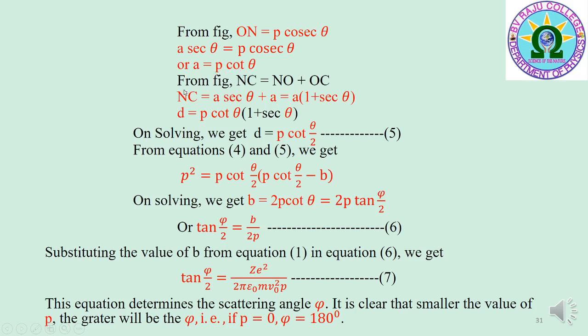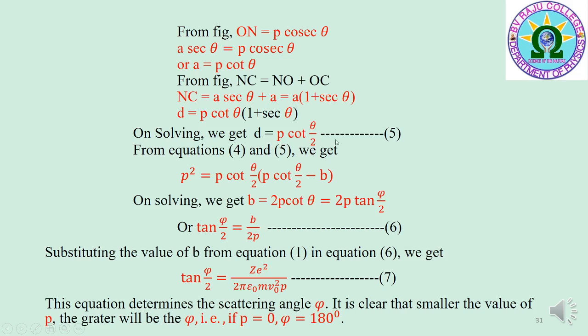Again from the figure, NC is equal to NO plus OC. Therefore, NC is equal to A secant theta plus A, that is equal to A into 1 plus secant theta. Therefore, D is equal to P cot theta into 1 plus secant theta. On expanding cot theta as cos theta by sin theta, and secant theta is equal to 1 by cos theta, then on solving the above equation, we get D is equal to P cot theta by 2.